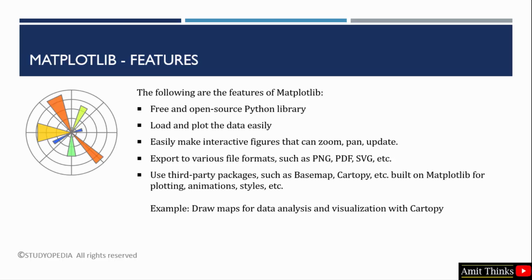Matplotlib also allows you to use various third-party packages that basically extend the functionality of Matplotlib. Like you can use Basemap and Cartopy. These allow you to work on maps. If you want to draw a map for data analysis, you can easily achieve this with Cartopy. So these features make Matplotlib a very powerful Python library for data visualization and to create figures. We will work around all these features in the coming lectures.